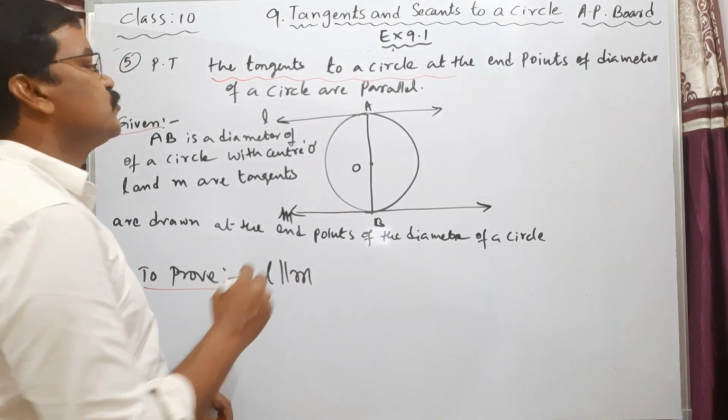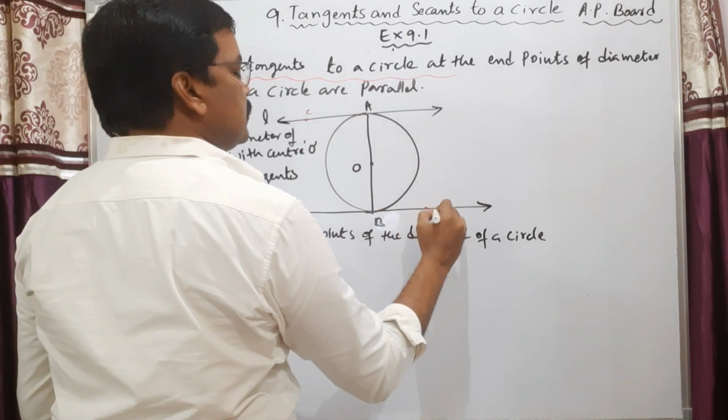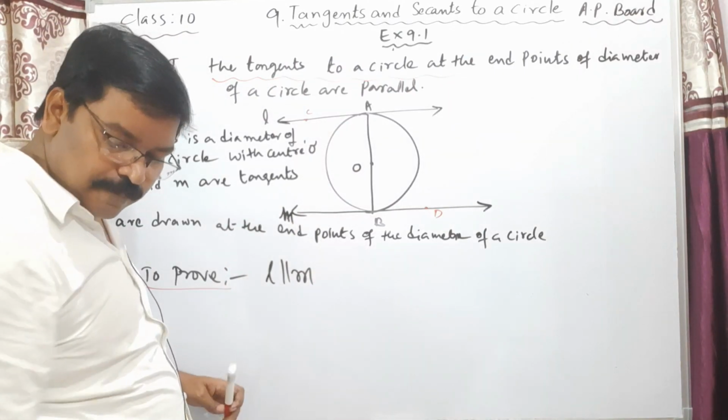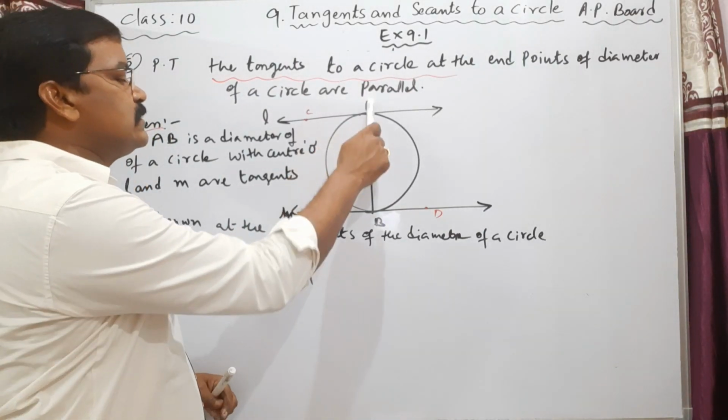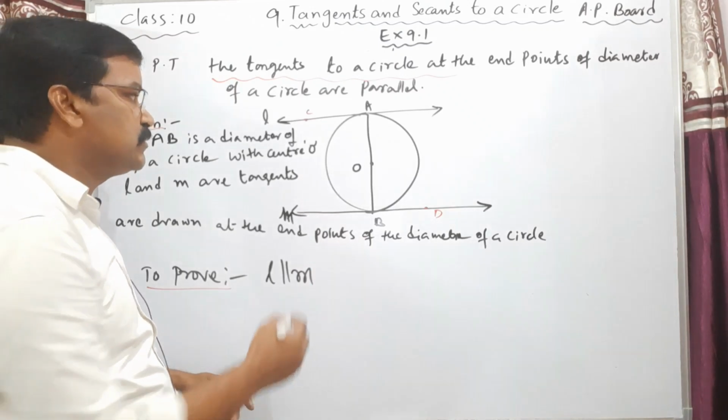Okay. See my dear students, suppose this is C and this is some D here. According to theorem 9.1, angle CAO is equal to 90 degrees.